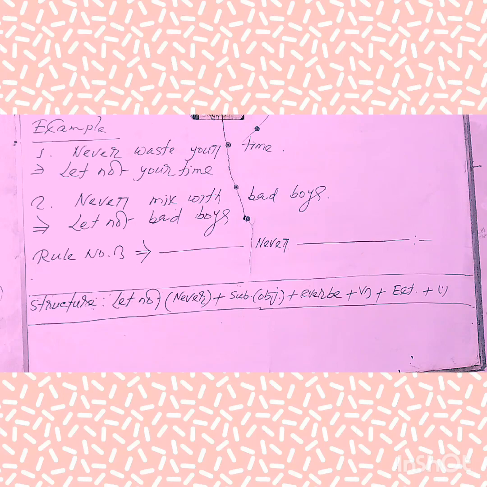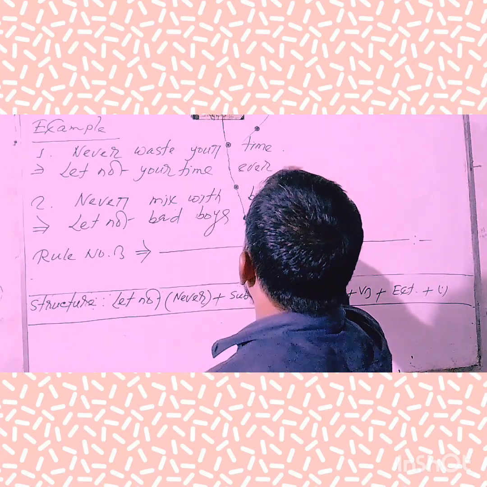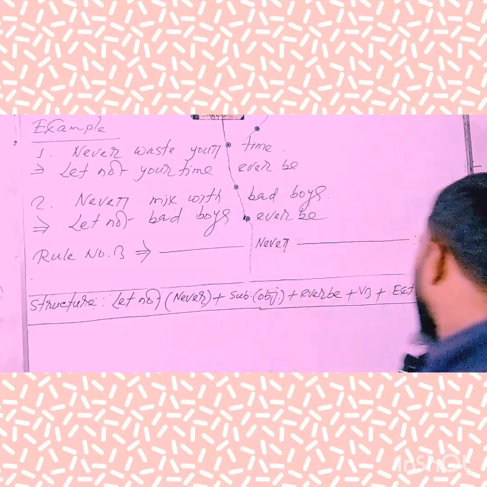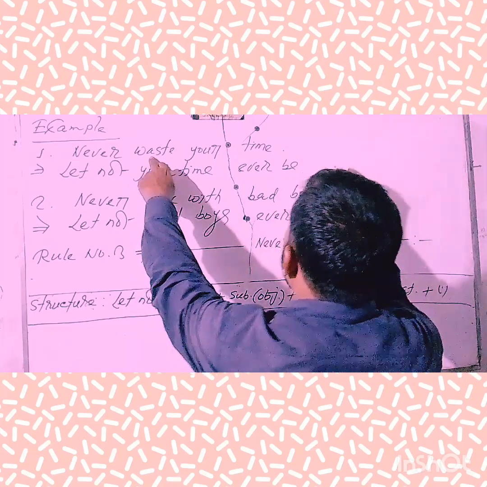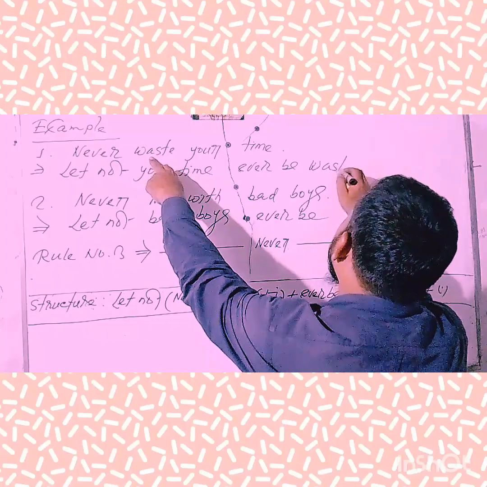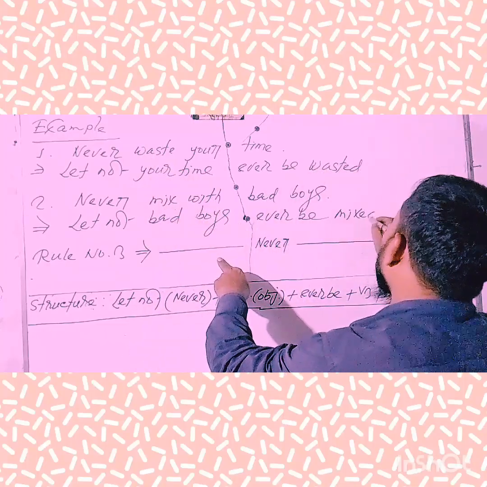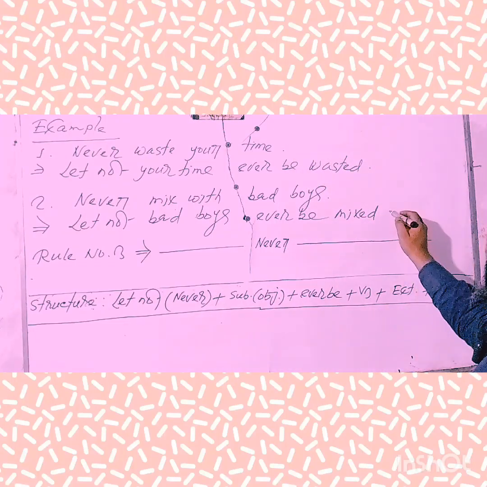Next, we'll have to use "be". Next, the third form of the verb. Here the verb is waste, so we'll have to use the third form: wasted. Here, mixed. The extension is opposite, but here the extension is with.